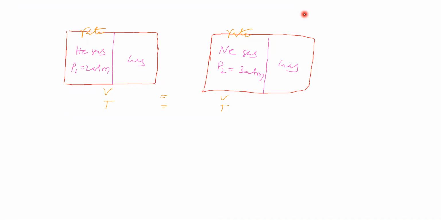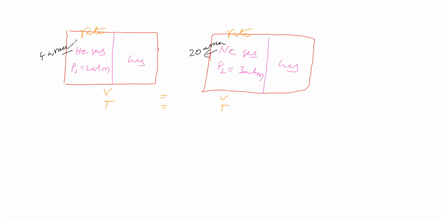Let us see whether it is correct or wrong. Here pressure is more, here pressure is less. So due to pressure, these molecules have more tendency of intermixing when compared to these molecules. At the same time, there is another point we have to see: this molecular mass is nearly 20 AMU, and this atomic mass is nearly 4 AMU.